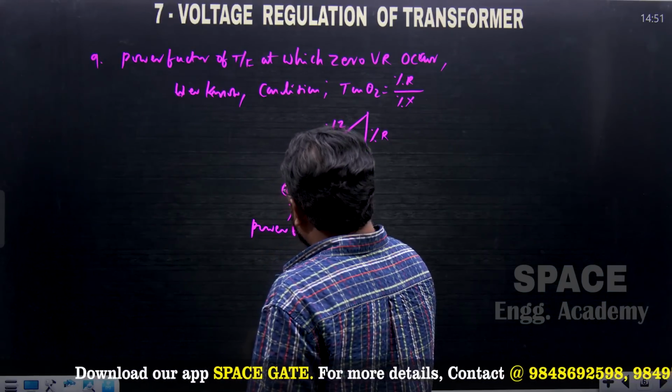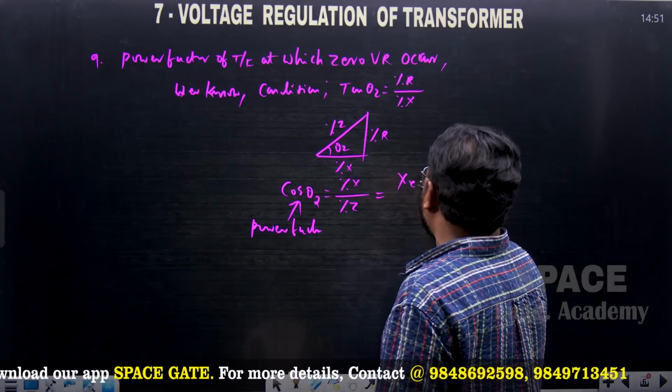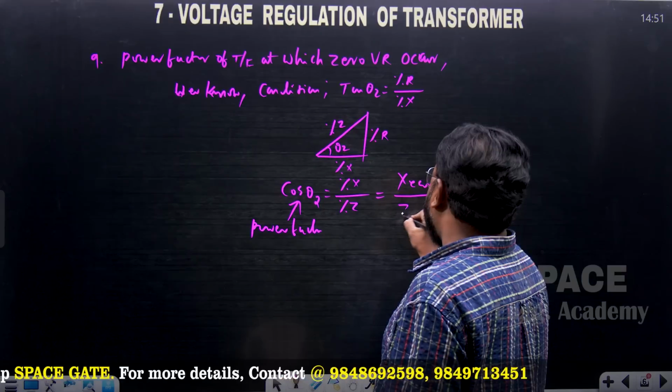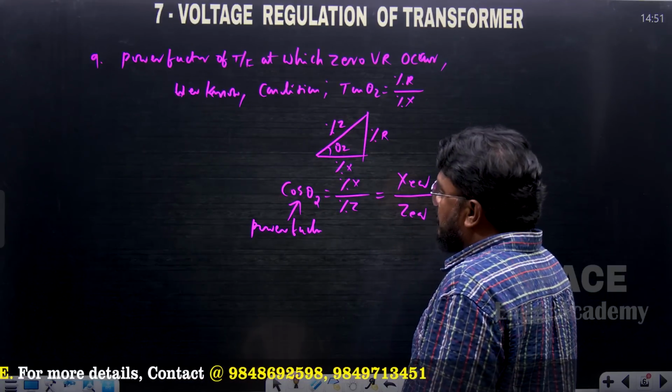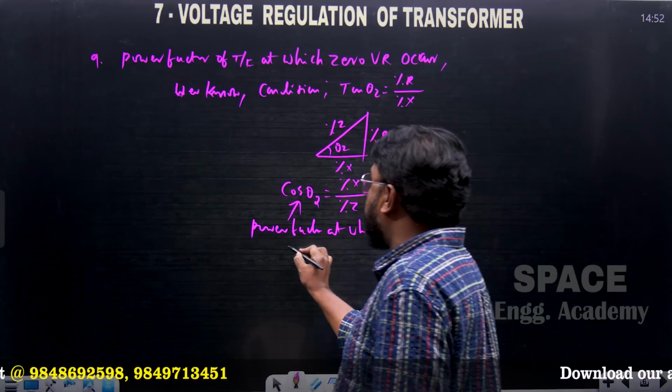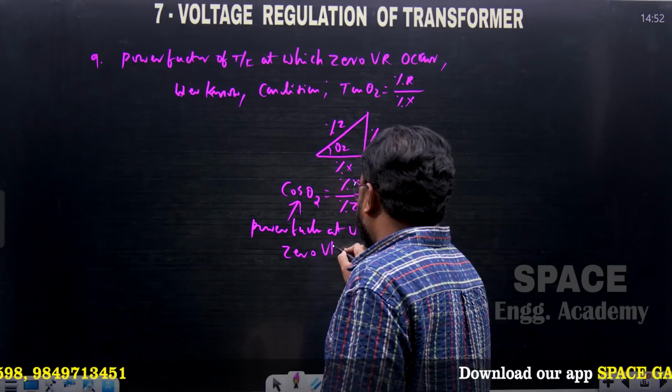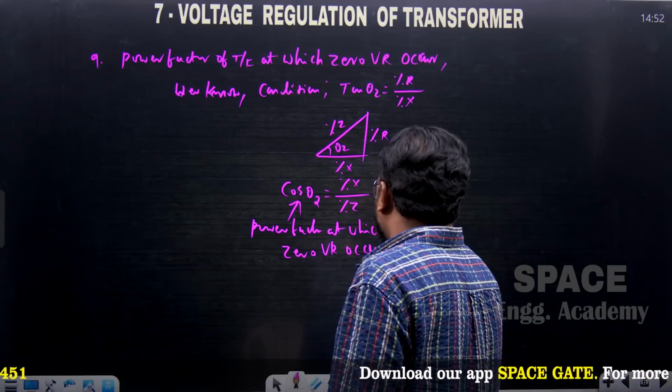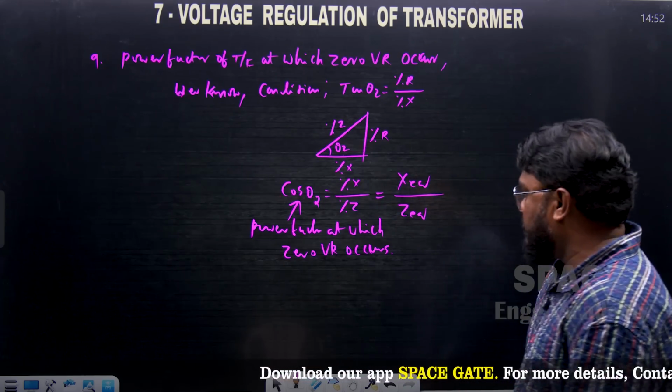So power factor can also be written as X equivalent divided by Z equivalent. Now, the power factor at which zero voltage regulation occurs in the transformer. So this is the type of question.